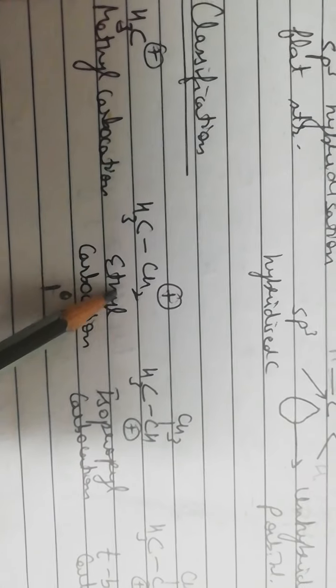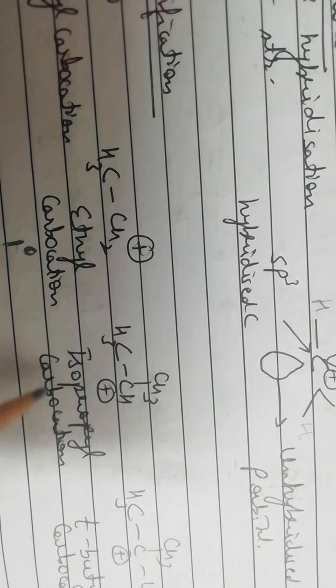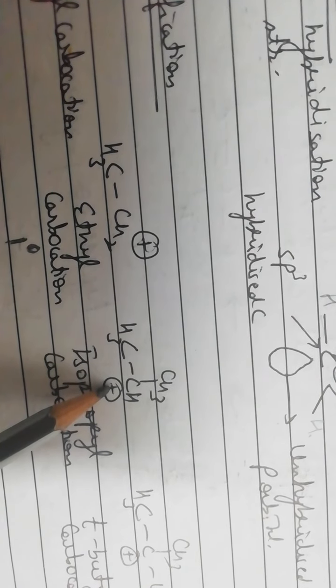This is primary carbocation because the carbon which is carrying positive charge is connected to one carbon atom. So this is primary carbocation or ethyl carbocation. This is secondary carbocation, that is isopropyl carbocation. This is because in this structure the carbon which is carrying positive charge is connected to two carbon atoms. So this is secondary carbocation.